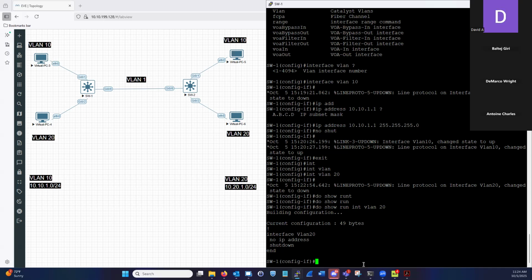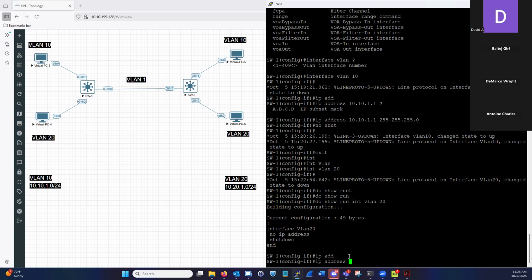Okay. All right. It needs to be a conscious effort for the admin to enable this. So let's go ahead. What's one of the things we need to do first? We need to assign an IP address. Then we need to enable this interface to forward packets, which means we need to undo the shutdown command, or remove it. So let's assign an IP address first.